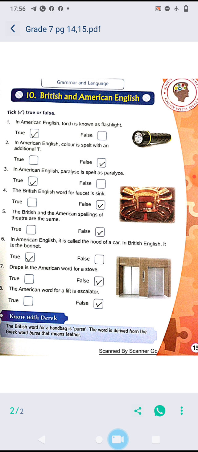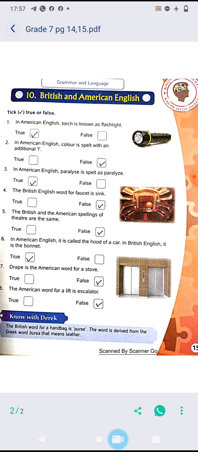In American English, paralysis is spelled as paralyze. Yes, it is true. A different spelling is there. The British word for faucet is sink. This statement is false. In British English, they use tap. So this statement is again false. The British and American spellings of theatre are the same? No, it is wrong. Again, this statement is false.